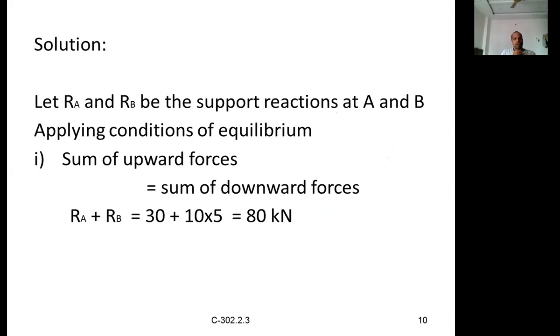Sum of the vertical forces equal to 0 means sum of the upward forces equals sum of the downward forces. There are two types of force, upward forces and downward forces, and we are equating those two. So RA plus RB is equal to the sum of the downward forces. The upward forces are only the reactions.